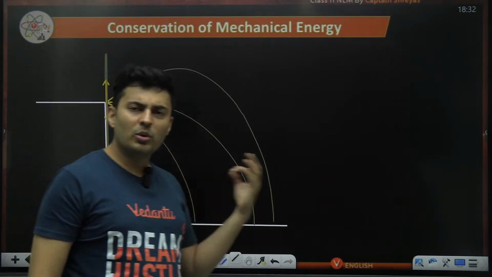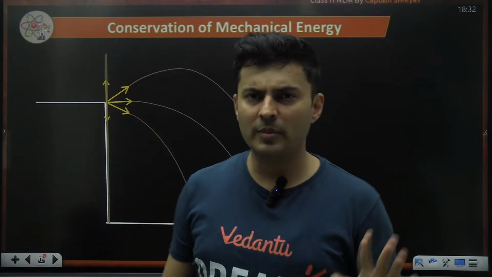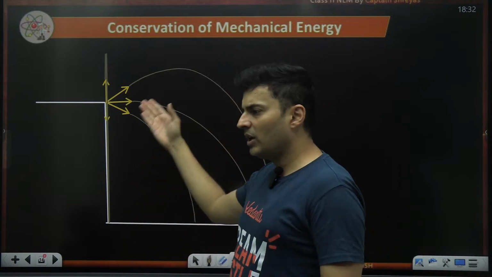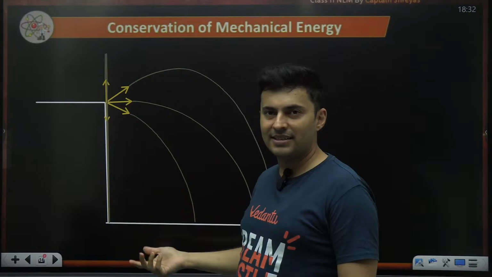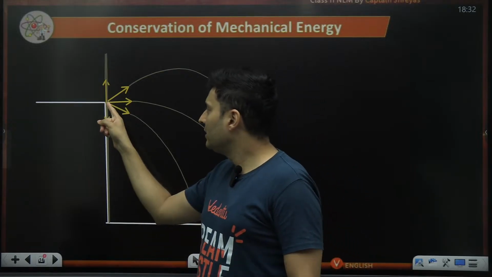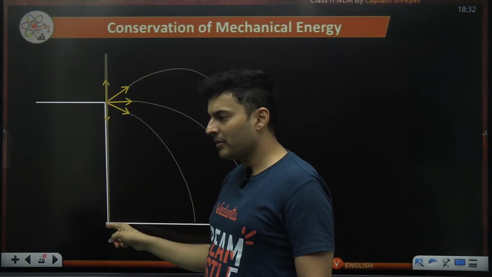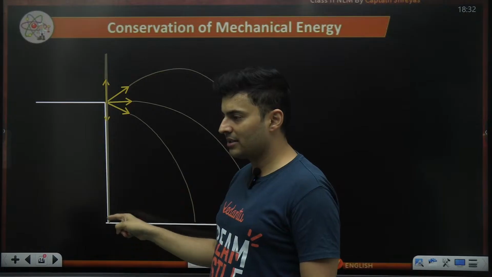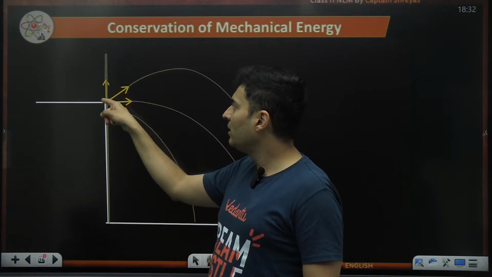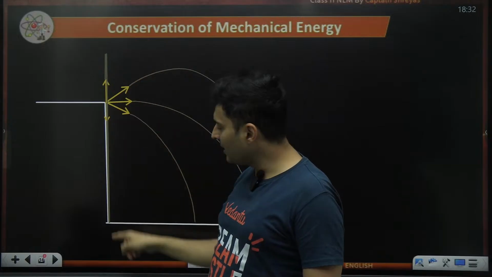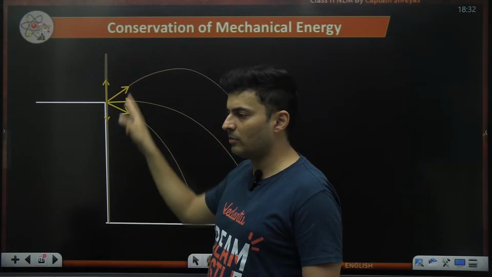If every time I'm throwing it with the same speed, assuming the same mass, which will come down the fastest? Which will land on the ground the quickest? Think about it. This ball will come down really quick because it has to go a very short distance and you are throwing it in the same direction. But this ball has to first go up and then come down. I think this will take the longest time to fall.